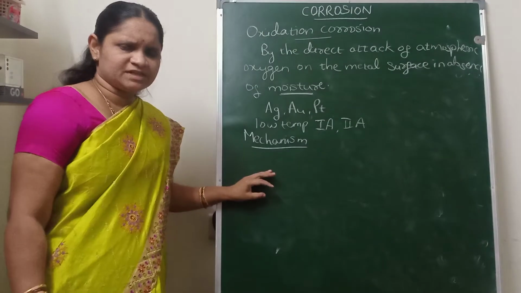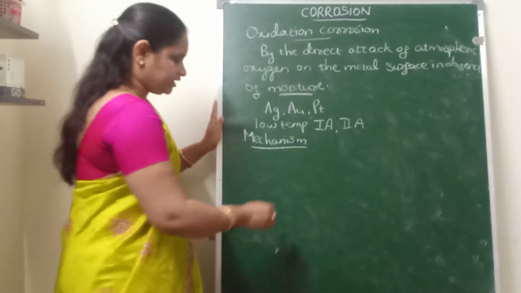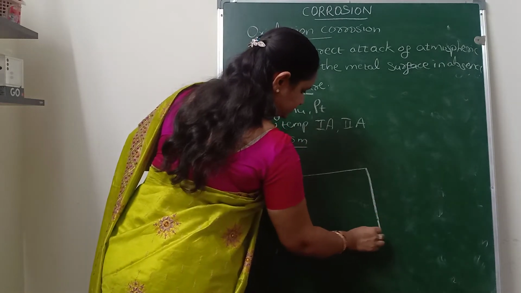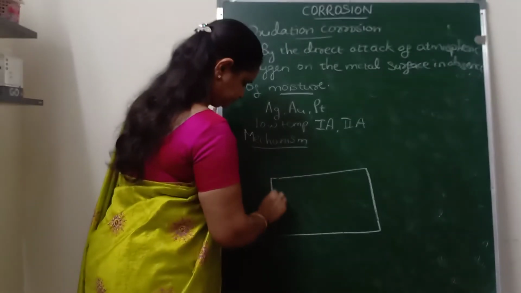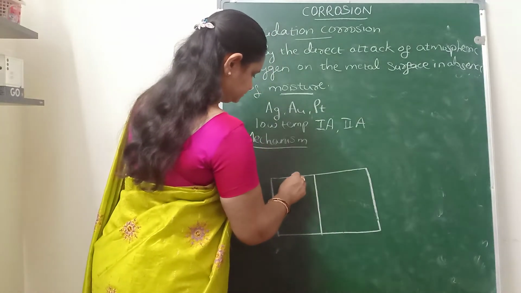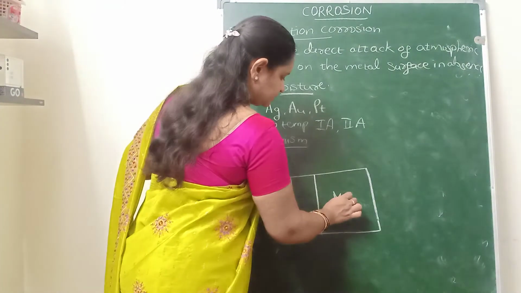When the metal surface is exposed to the atmospheric oxygen, for example, this is the metal surface.